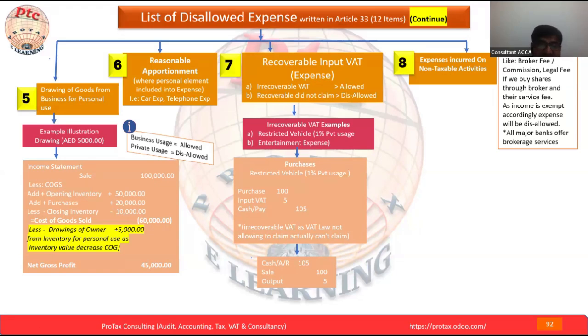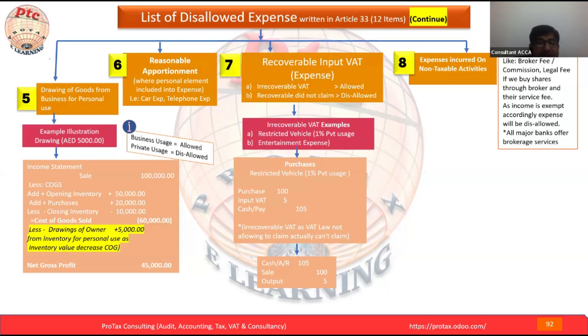The fine, the word fine, if you made a violation of the law and you paid some fine on that, no VAT on the fine. Let's assume any other example. If you guys can give me any other example, I'll take that.